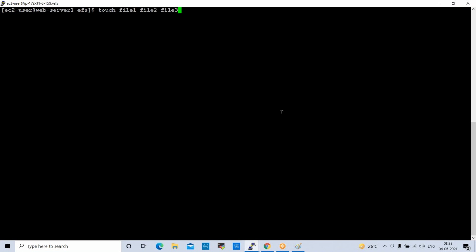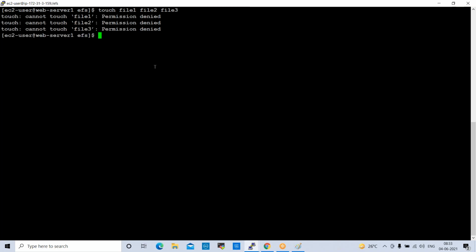So I'm creating 3 files. Enter here. Okay, we need to use sudo here. Sudo touch file1, file2, file3. Now if you check ls here, see here, file1, file2, file3. So we created them, not on web server 1 but in the EFS folder we mapped, right? In this folder we created file1, file2, file3.